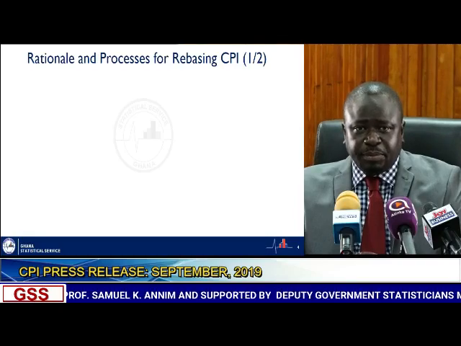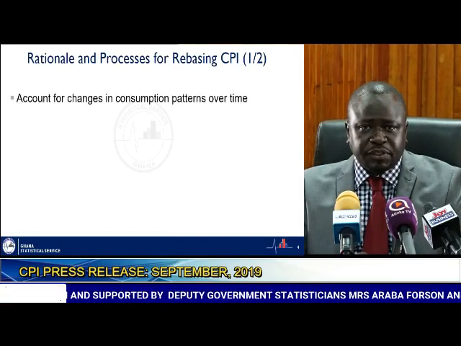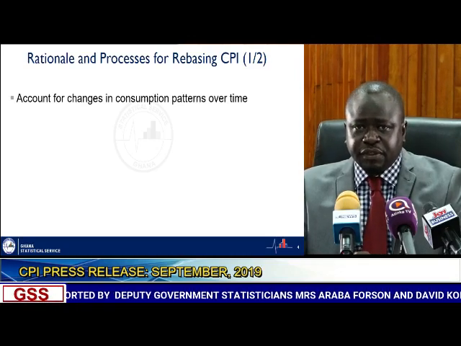Why do we do rebasing? Rebasing is necessary because over time, the consumption patterns of consumers change. Technology, taste, and preferences change over time. So it's important that as a country, we move away from the old basket of goods that we deal with. That is what informed the need to do rebasing, and this exercise is allowing us to use the most recent Ghana Living Standards Survey to identify the basket of commodities that reflect current consumption patterns to enable us to capture changes in prices based on what households are actually consuming.